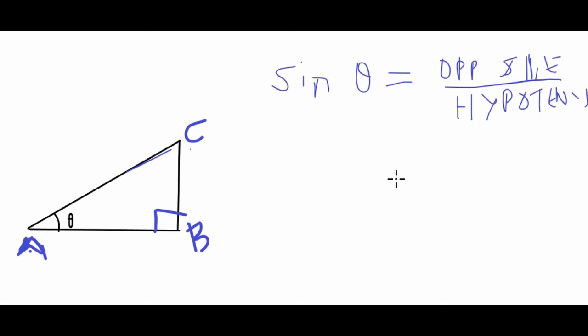Now in this right angle triangle, if this angle is theta, what do you mean by the opposite side? Opposite side is the side opposite to the angle theta. Which is the side opposite to this angle? So first of all, you should know which are the sides of this triangle. How many sides are there to the triangle? AB, BC, AC. Now the opposite side, simple. The opposite side is the side which is opposite to it. This side will never touch the angle theta.